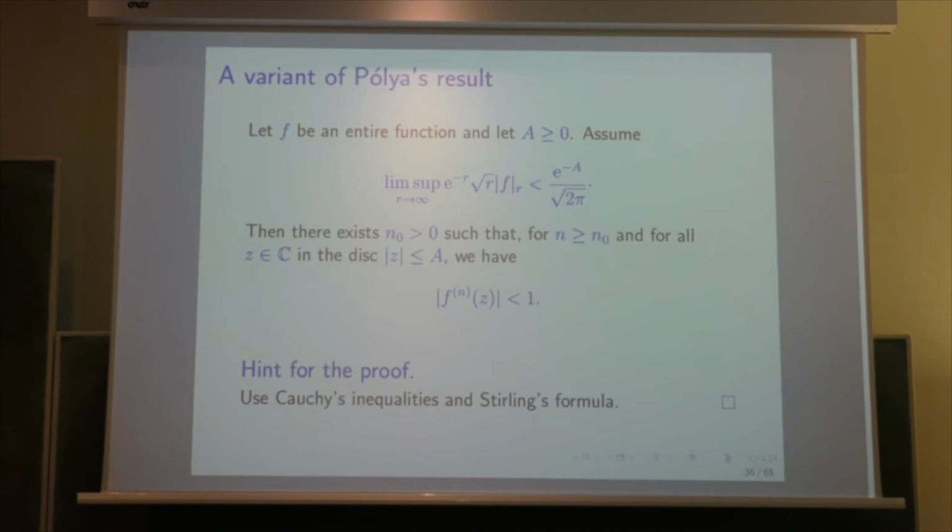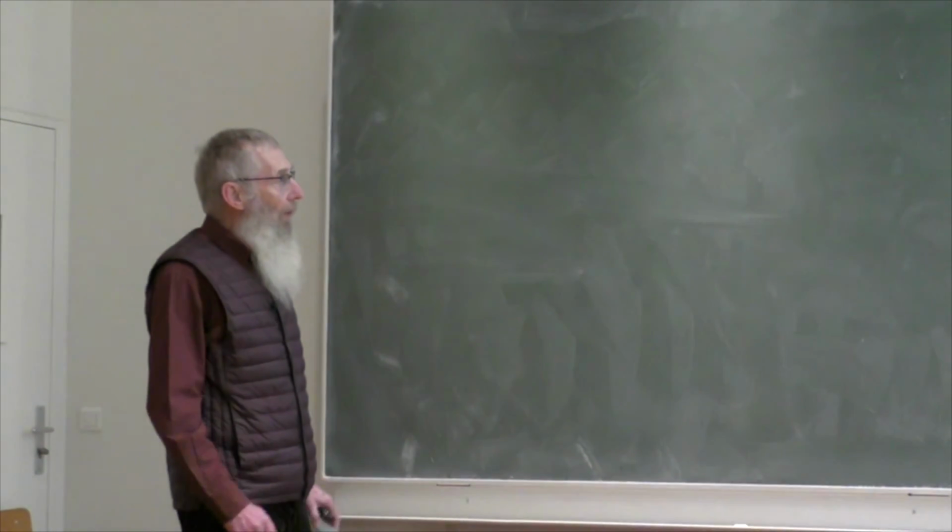The conclusion is that there exists n0 so that for n sufficiently large, n greater than n0, and for all z in the disk modulus of z less than a, the derivative of order n at this point z is less than 1. In particular, if these numbers are rational integers, then they are 0. So this statement is sufficient for the result of Polya, which I mentioned just before. I will give the proof of the result which is here.